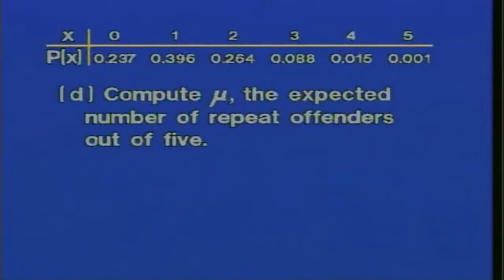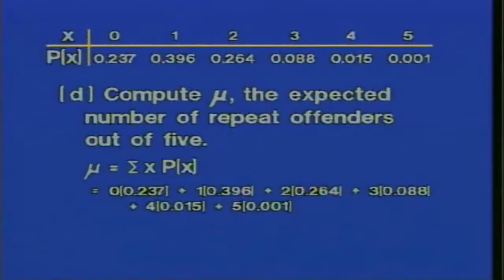Suppose we want to compute mu, the expected number of repeat offenders out of 5. The expected number, the mean number, the average number, are different ways of saying pretty much the same thing. We have a formula associated with the idea. It's the sum of x times p(x). So we would multiply each of these x values times the probability associated with them and add all of those products. The expected number would be 1.25 of the parolees becoming repeat offenders.